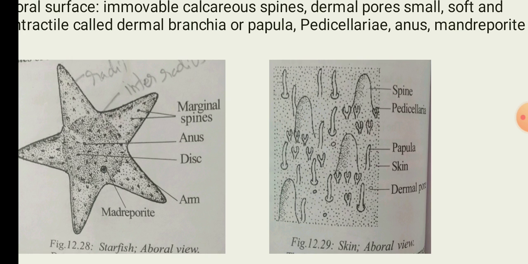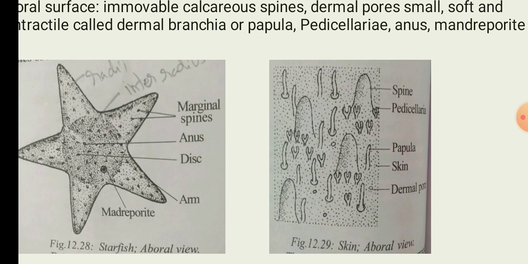In between the spines there are also microscopic pincer-like bodies called pedicellariae. You can see in the picture the pedicellariae between the spines, and then the papulae between the dermal pores. They are also termed dermal branchiae, which bring about respiration and act as respiratory organs.